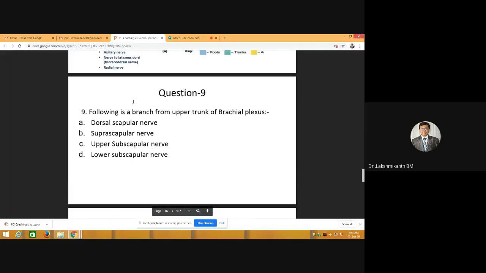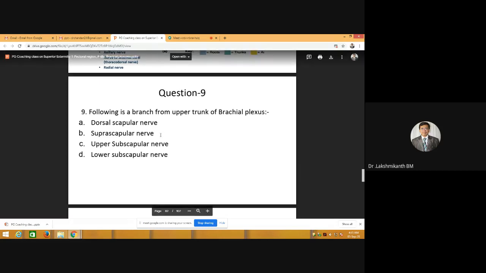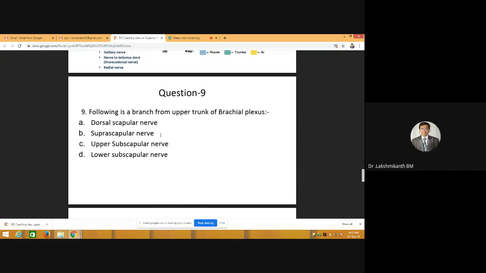As you have now understood, following is a branch from the upper trunk of the brachial plexus. Which one is the branch from the upper trunk of the brachial plexus? Upper trunk is formed by C5 and C6. Suprascapular nerve. Yeah, suprascapular. That is from the Erb's point, whereas dorsal scapular was from the root. Upper subscapular and lower subscapular were from the cord, whereas suprascapular is from the trunk. What will be the root value of suprascapular now? C5, C6. Very good.